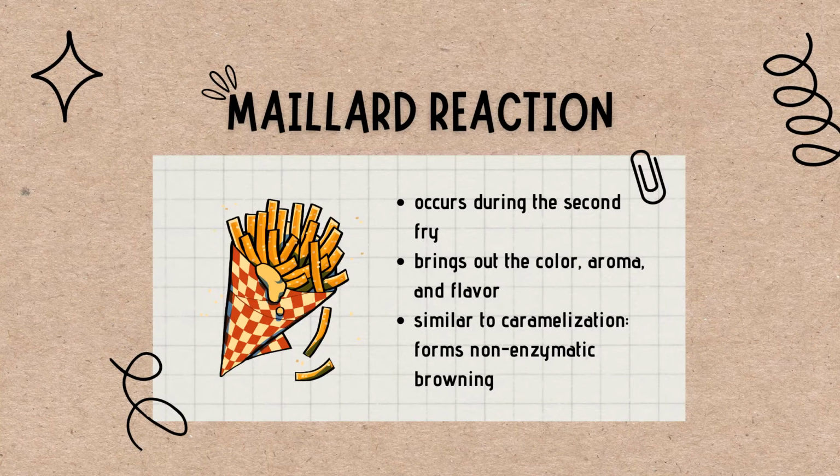So where do we see the Maillard reaction? It occurs during the second fry, and during this, it brings out the color, aroma, and the flavor of the potatoes. It's also similar to caramelization, in which that forms non-enzymatic browning.